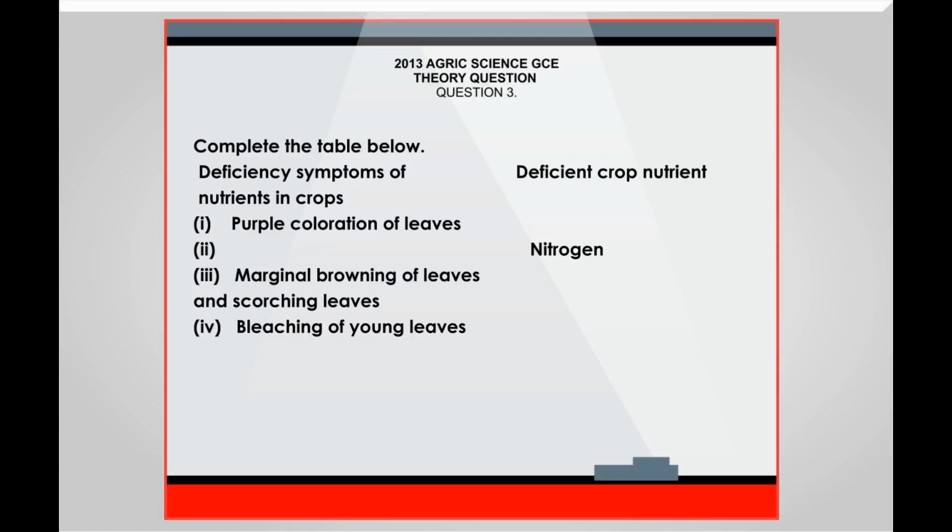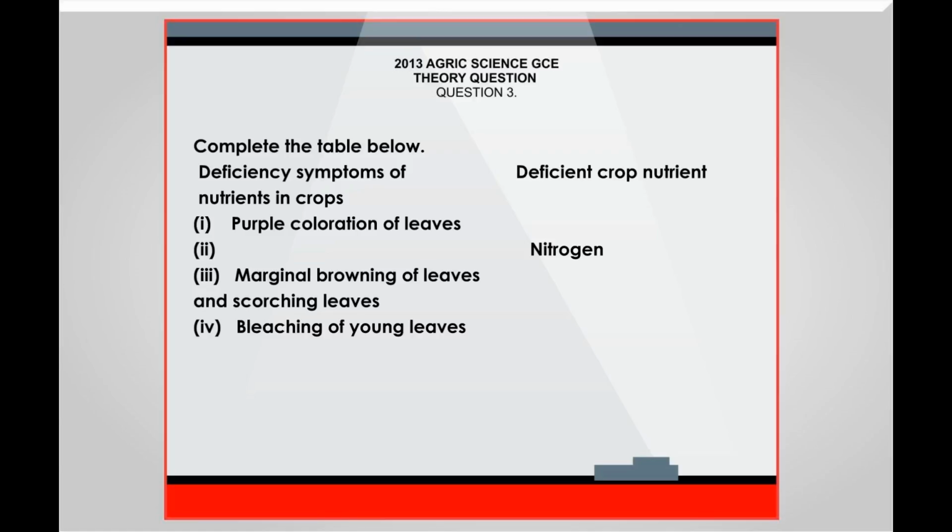Deficiency symptoms of nutrients in crops. Deficient crop nutrients. Under deficiency symptoms of nutrients in crops, we have 1. Purple coloration of leaves. Under deficient crop nutrients, complete it. 2. Under deficiency symptom of nutrients in crops, complete it.